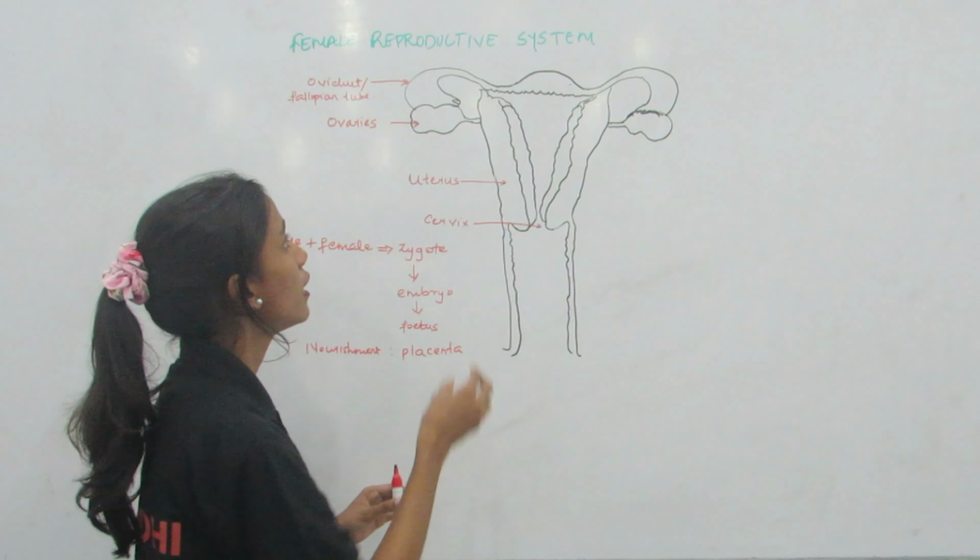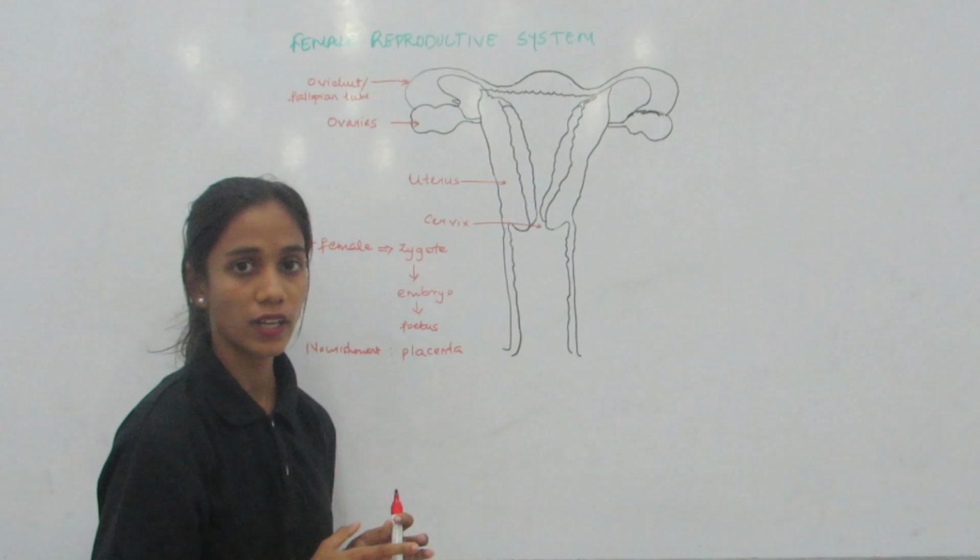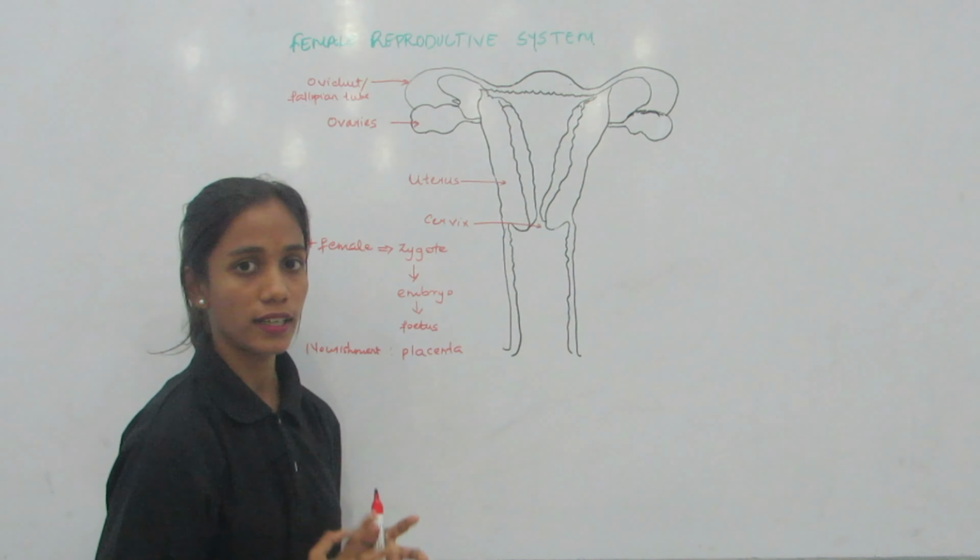So when the egg is not fertilized with the sperm, it remains there for one day, and further it comes down, and along with the egg, the preparation of the uterus, that is the thick lining of blood and mucus, is drained through the cervix and further through the vagina. This process of breakdown of the lining of the uterus in the absence of sexual intercourse, in the absence of fertilization, and the release or breakdown of the egg is called menstruation.